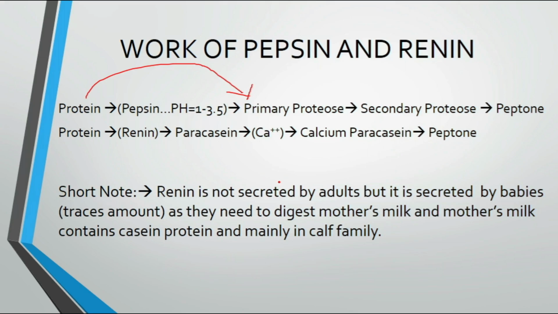There is a short note that renin is not secreted by adults, but it is secreted by babies in little amounts as needed to digest mother's milk, and mother's milk contains casein protein, mainly in the calf family. So this renin is not secreted by adults, after I think 2 or 3 years. The baby eats mother's milk up to that time, and after that renin is not secreted because they don't need to digest casein protein. Casein protein is needed for the calf family to be digested. Calf family means the cow, goat, etc.